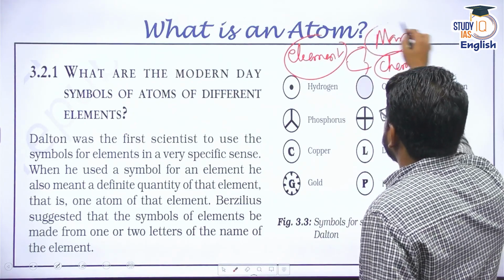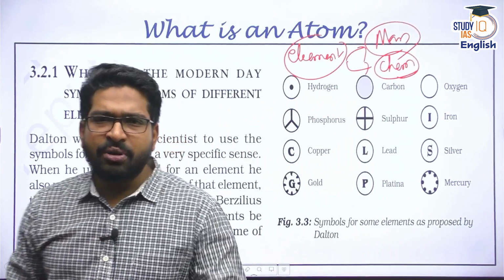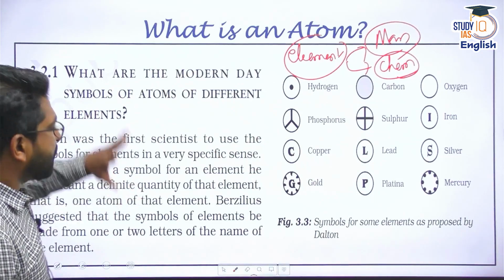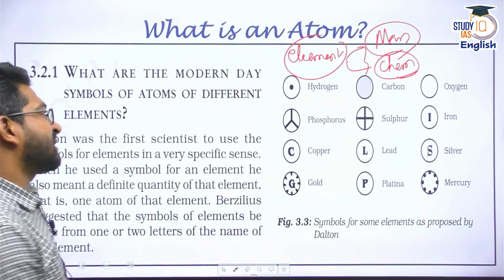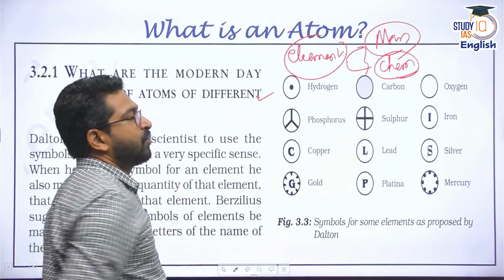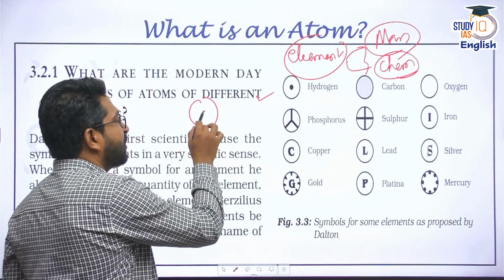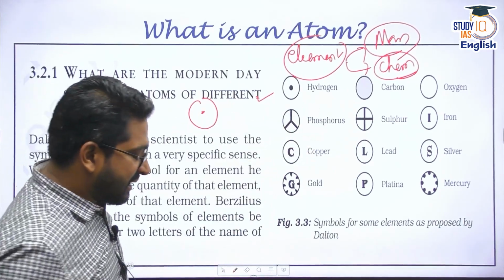So what he wanted was to distinguish one element from another element. What he did initially was he proposed some symbols. For example, hydrogen was denoted by a circle with a dot, that means 0 and a dot would be the hydrogen atom. Carbon, oxygen, all these things were given by Dalton.